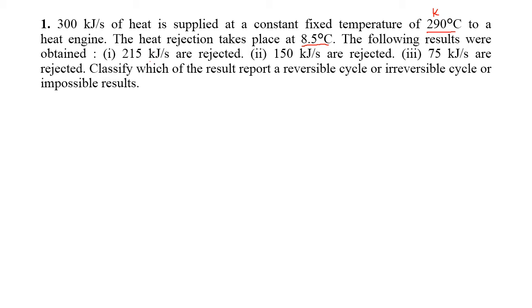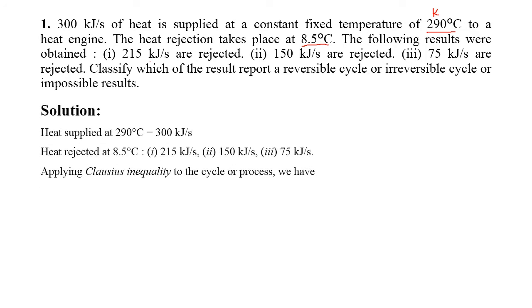There are three possible cases of heat rejection. One is 215 kilojoule per second of heat rejected, the second case is 150 kilojoule per second, and the third is 75 kilojoule per second. We have to find out which one will be a reversible, irreversible, and impossible cycle. There are three different types of heat rejection, and we have to generate a result for each. Please take down the given data.